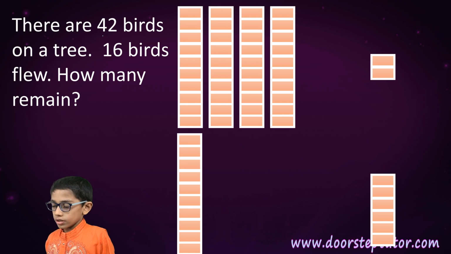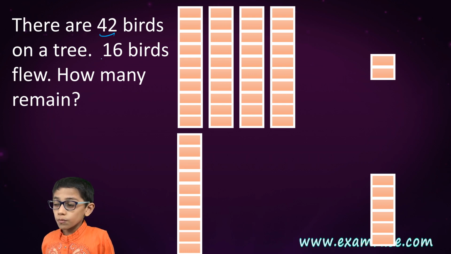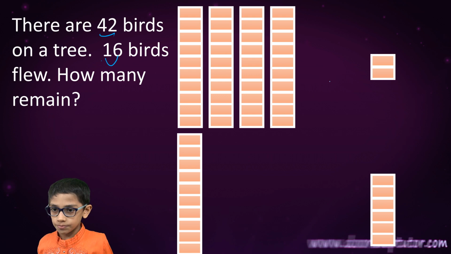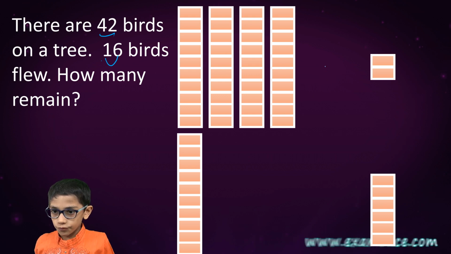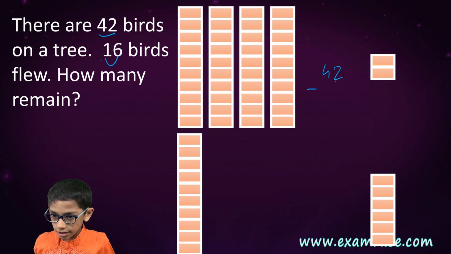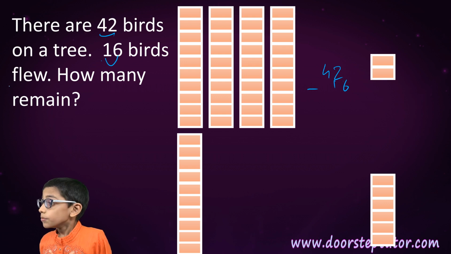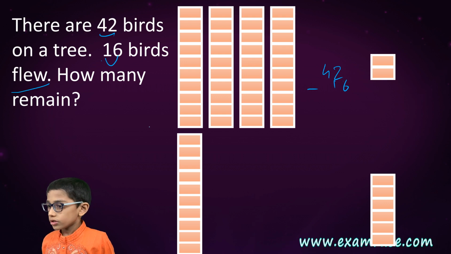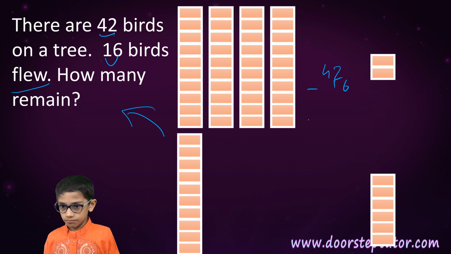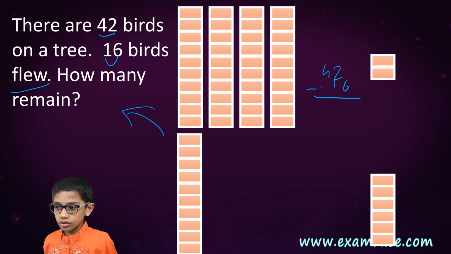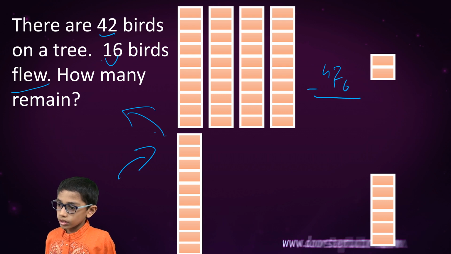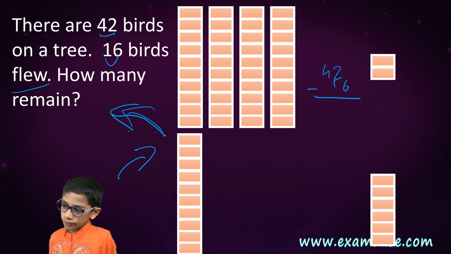Now the next question is 42 minus 16. So 42 minus 16. Why minus? Because they flew. They left. In addition, they came. In subtraction, they left.